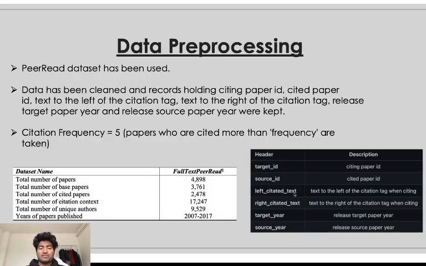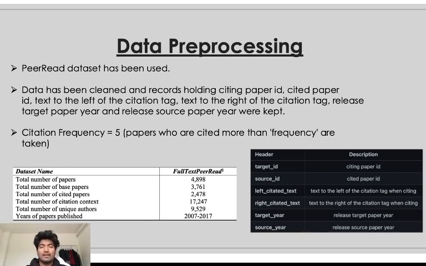So we started with data preprocessing. The first step was we took the PeerRead dataset. This dataset actually consists of papers from ACL 2017, arXiv from 2007 to 2017, Computational Natural Language Learning conference 2016, ICLR 2017, and NIPS from 2013 to 2017.